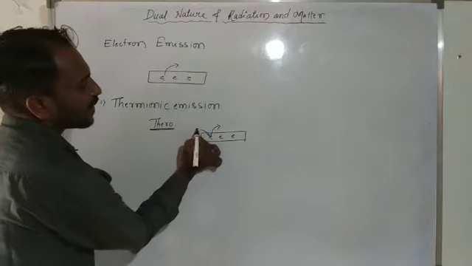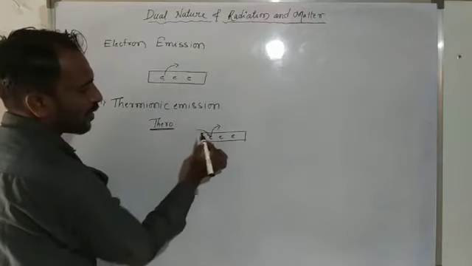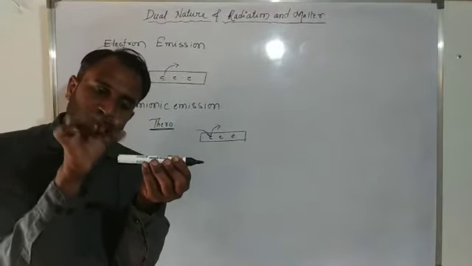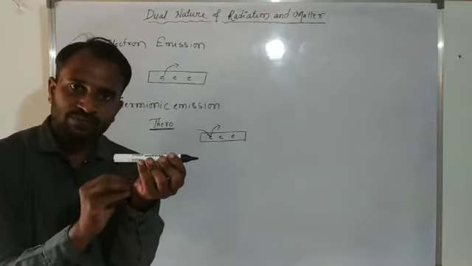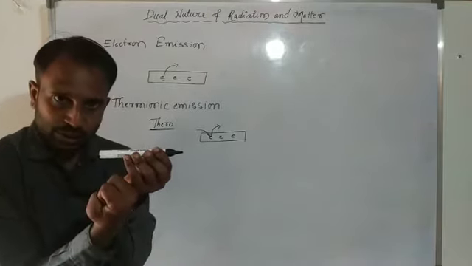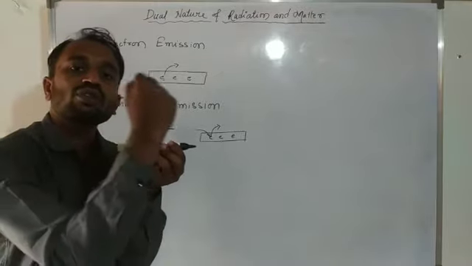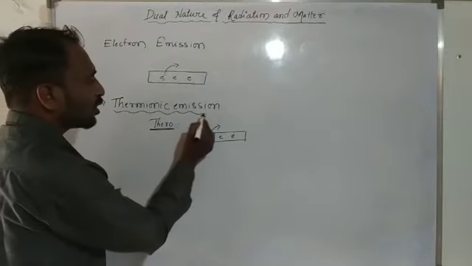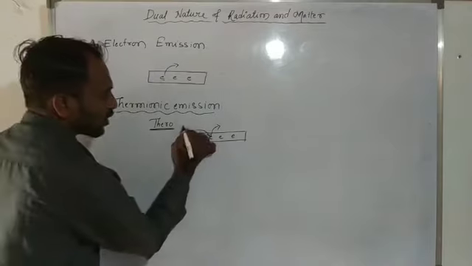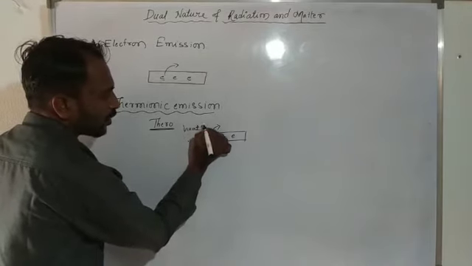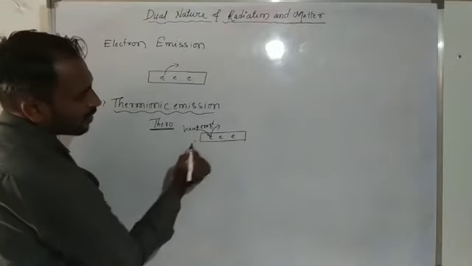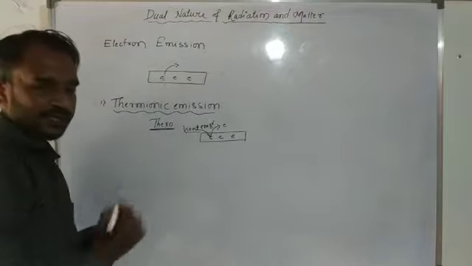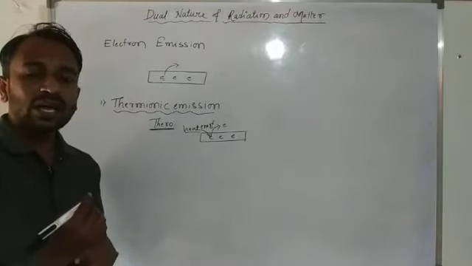When heat energy is supplied to these electrons, suppose you apply some heat energy to this metal, then what happens? Inside the metal, free electrons are there. These electrons absorb the heat energy. Then these electrons come out from the metal surface. This process is thermionic emission.